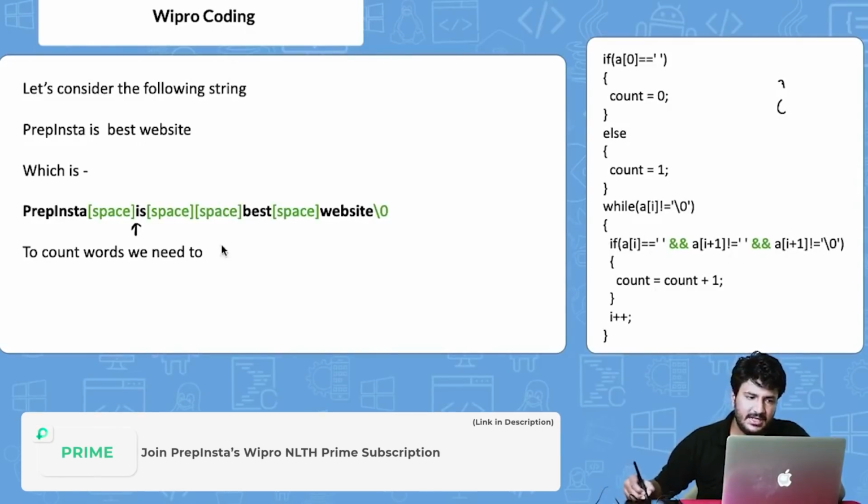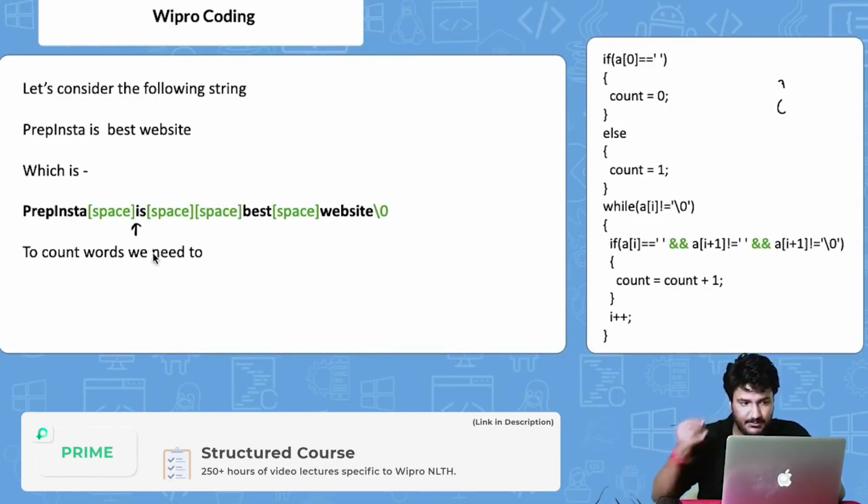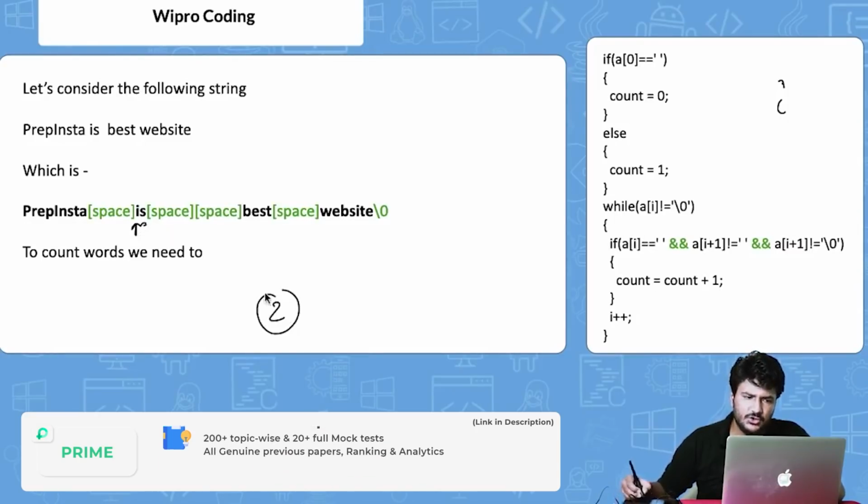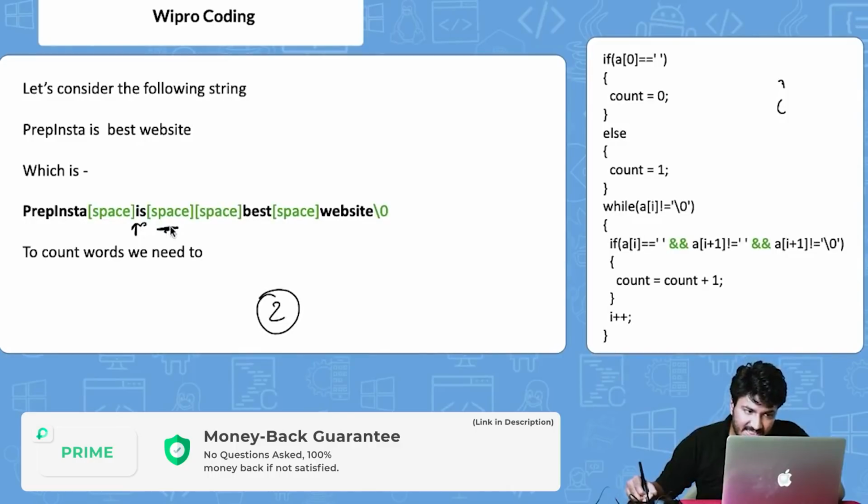So count does not get increased. Then again, the same thing happens till S also, right? Same thing. Obviously till now the count is 2. Now we reach this space here.